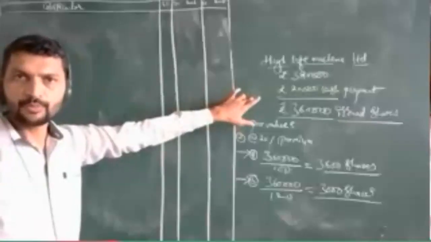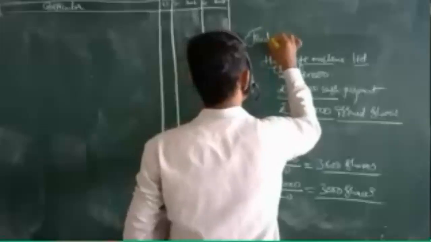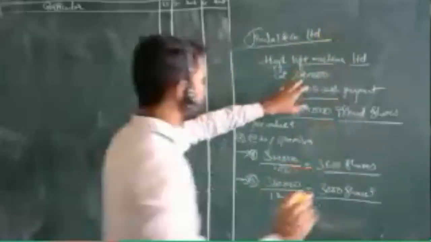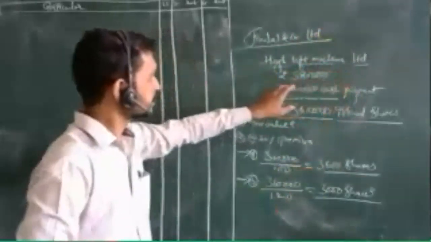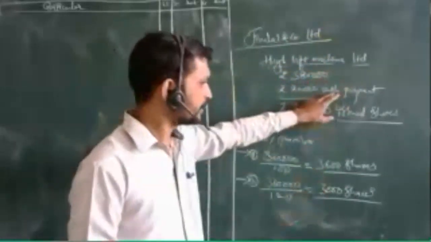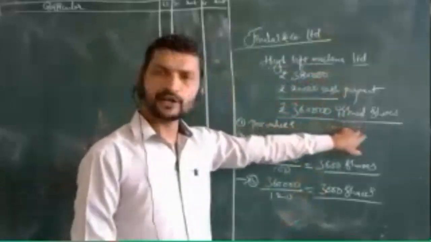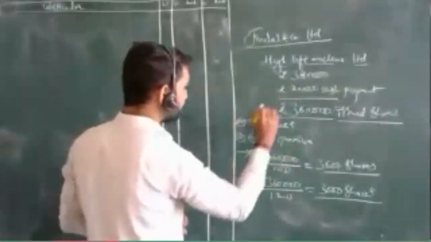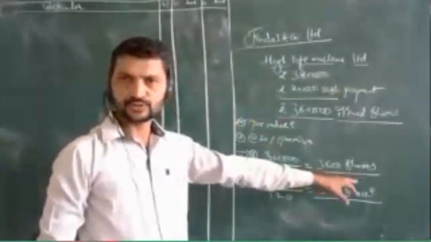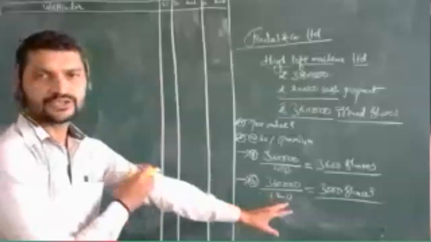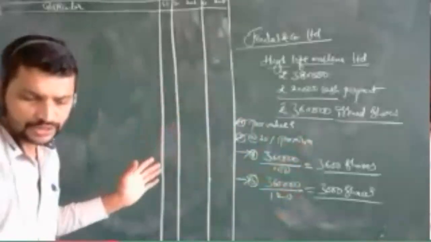Which company have we purchased? Our company Jindal and Company Limited. Jindal and Company Limited has purchased machinery from High Life Machine Limited. That is 3,80,000 rupees machinery they have purchased, and they have made only 20,000 rupees cash payment. Then the remaining 3,60,000 they are going to issue as shares. If they issue at par value, how many shares will you issue? When they are issuing the shares at a premium of 20 rupees, how many will you issue? In such a situation, we are going to pass the journal entries.